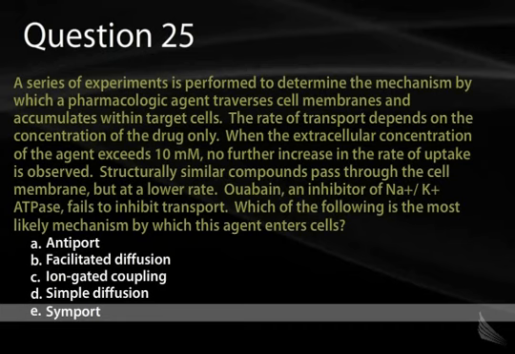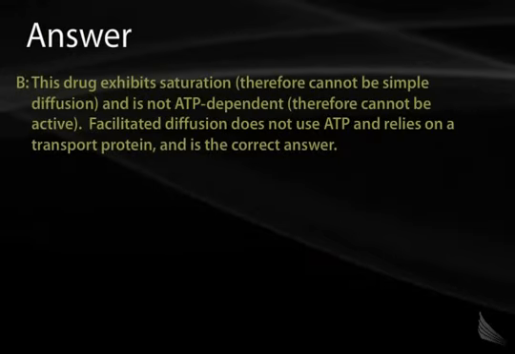The key to answering a question such as this, which is quite long and offers many details, is to deconstruct the question and to go through it bit by bit. Let's see what they're actually telling us. Early in the question, they tell us that the rate of transport depends on the concentration of the drug only. This is not a particularly helpful statement, since this is true for virtually all forms of transport. But importantly, the next statement tells us that when the extracellular concentration exceeds a certain amount, no further increase in the rate of uptake is observed.